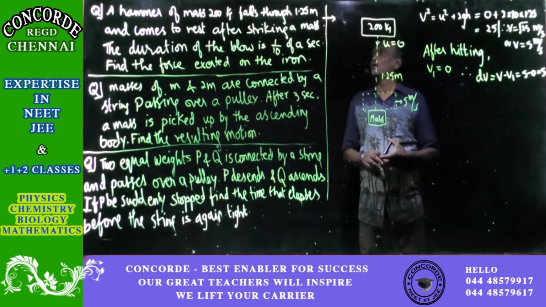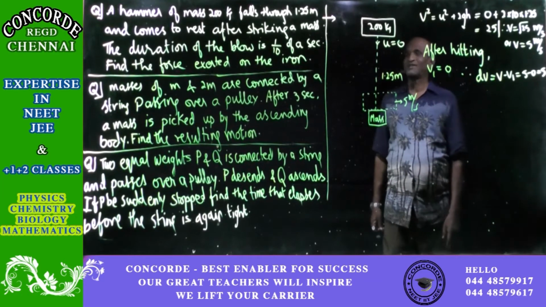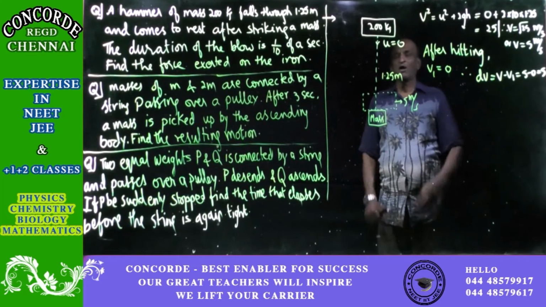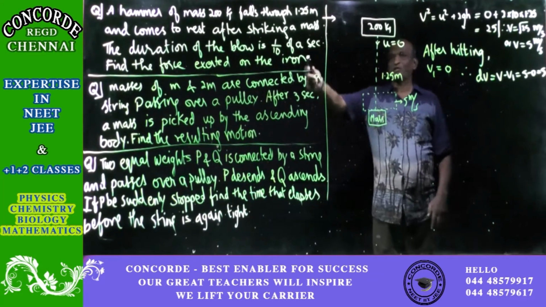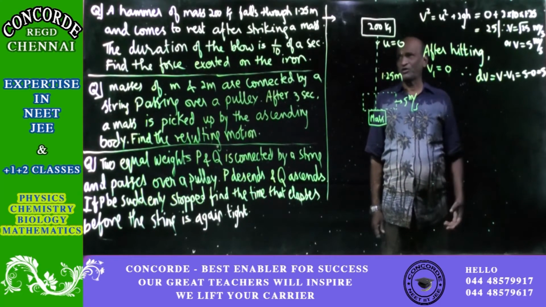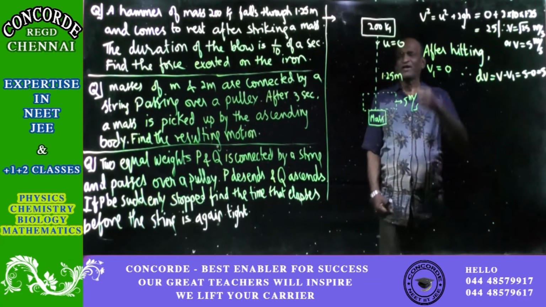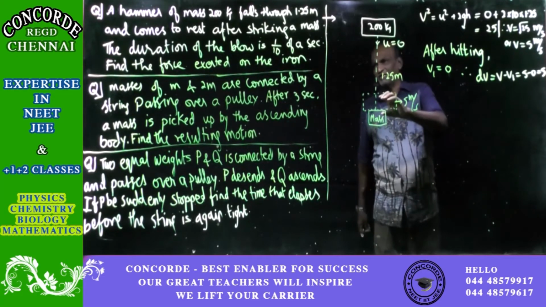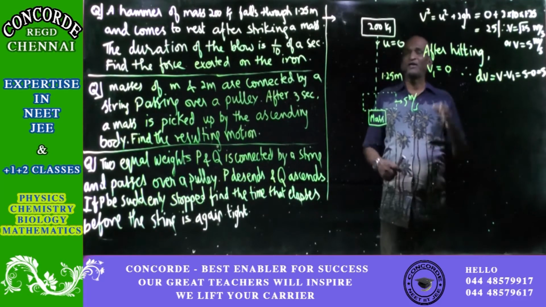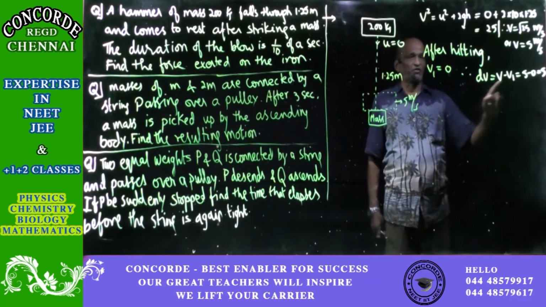So here the final velocity v is equal to 5 meters per second. After the mass of 200 kg falls on another mass, they are both together for 1/10th of a second. So we know the time. You write t equal to 1/10 seconds. When it has been in contact with the mass for 1/10th of a second, it will stop. Final velocity will be 0. So the change in velocity will be 5 minus 0, which is 5 itself.